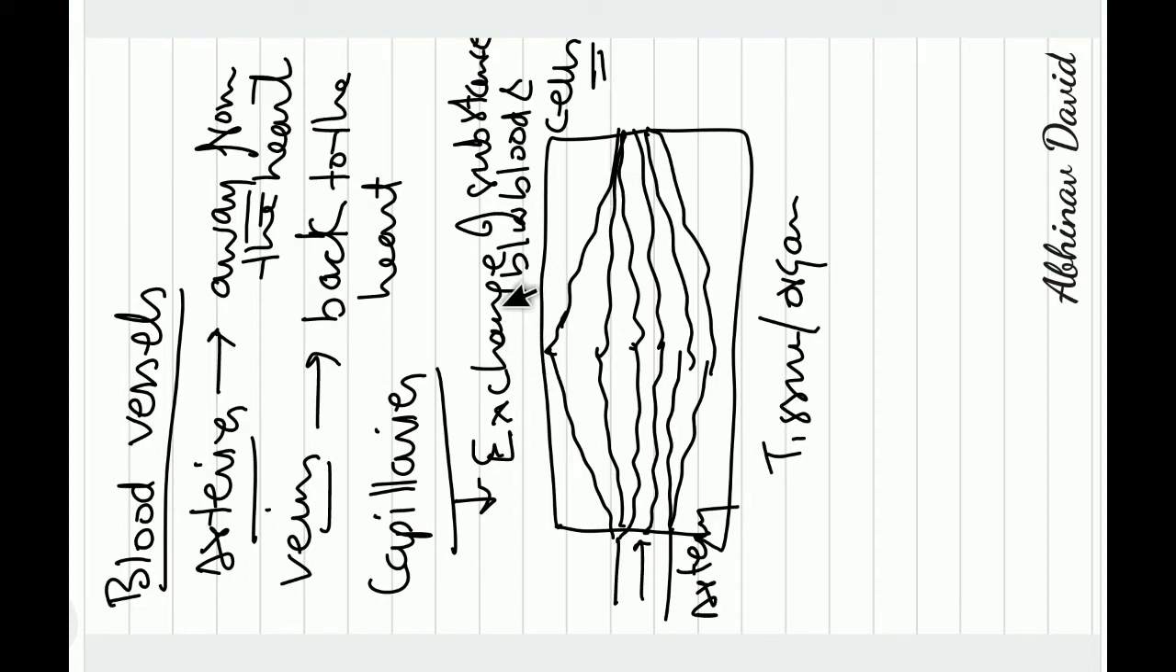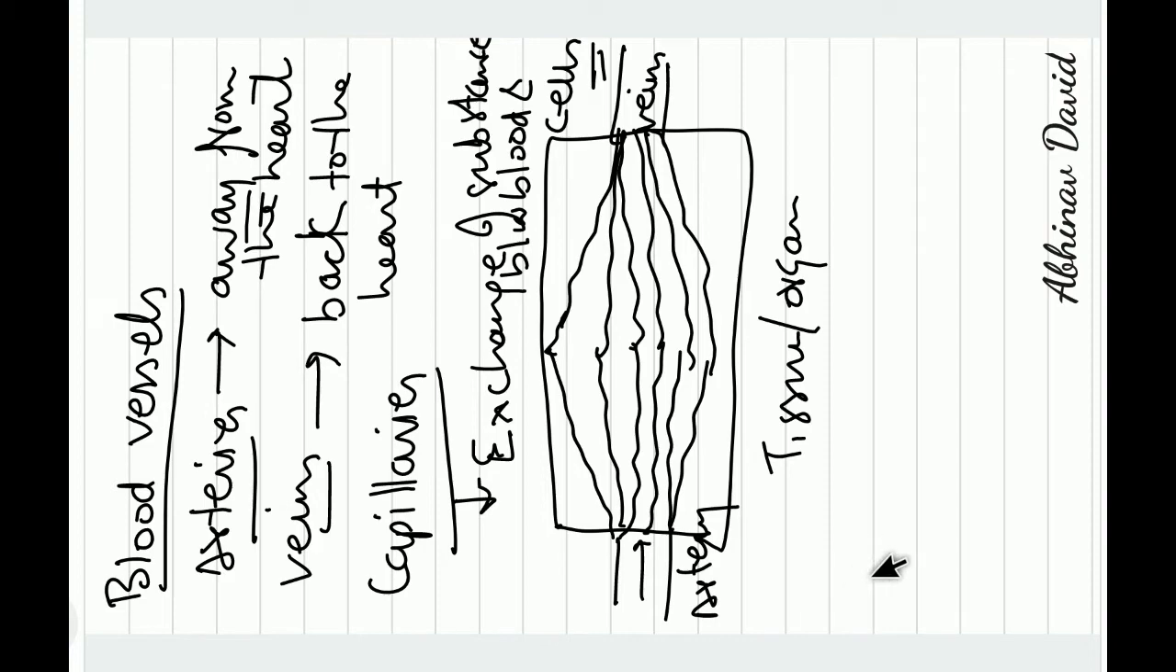So the exchange of substances between blood and cells takes place through the capillaries, and after doing the exchange, they all unite. As you can see here, the artery divides into capillaries, and the capillaries join to form veins. So whenever an artery enters a tissue or organ, it divides into minute capillaries. These capillaries do the exchange of substances.